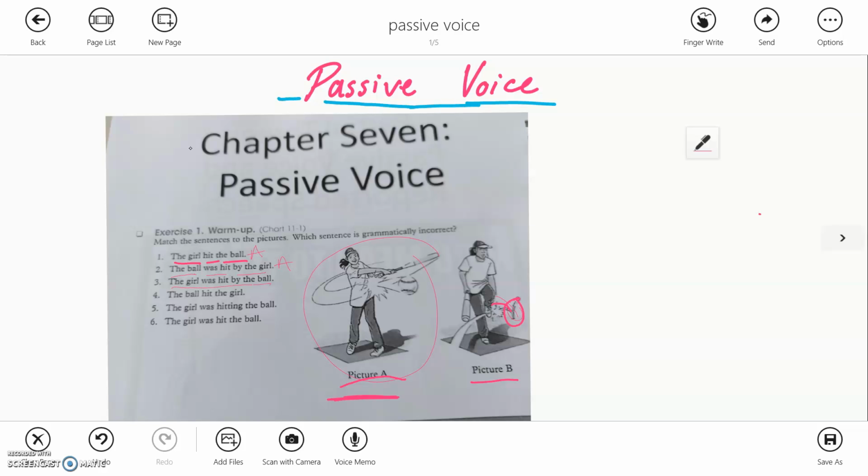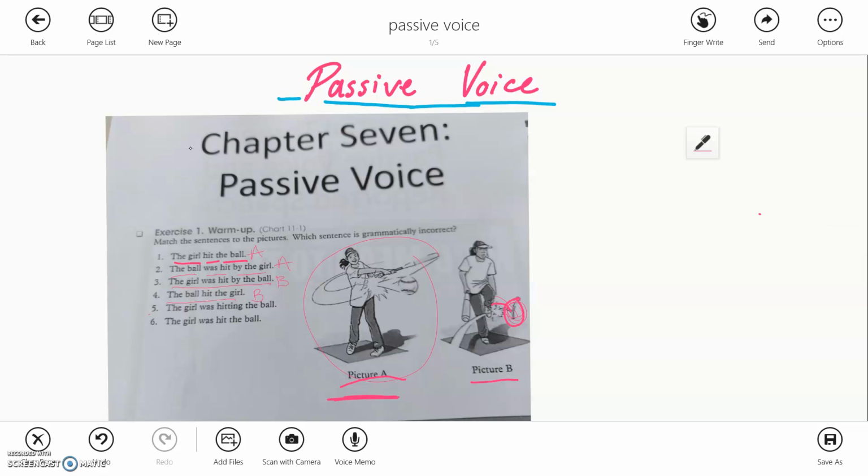Now, what happened in here? That the ball hit the girl, yeah? In this case, the girl was hit by the ball. And the number 4, so is picture B. And the number 4, the ball hit the girl. The same, okay? The ball performed the action, so the ball hit the girl, but this is an active voice.